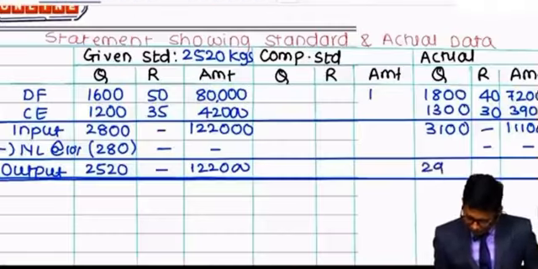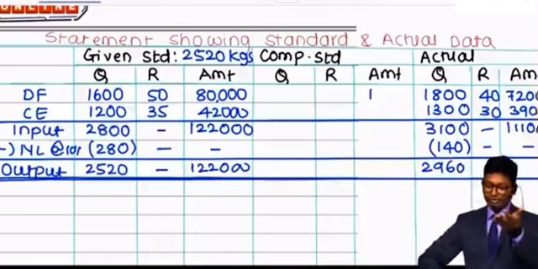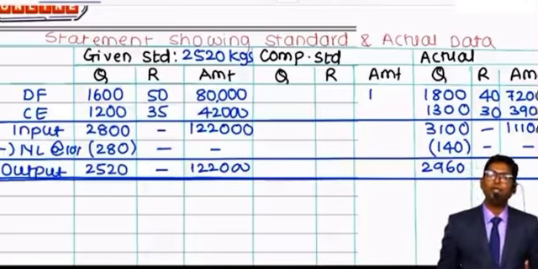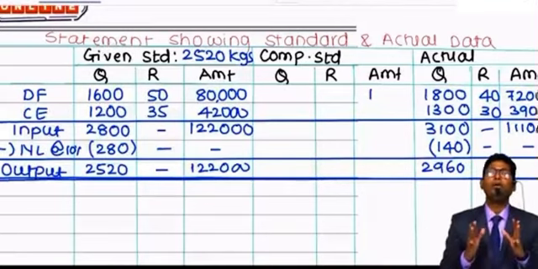Now try and understand. Question was saying 10% was the standard loss, but actual loss is not 10%, it is less than that. This is the scenario of abnormal gain. Because of your efficiency, you have saved the loss and you produce more. That means actual information is given for 2960 kgs. Now if you compare 2520 kgs data with 2960 kg data, that is not at all comparable, boss. That's why you should convert the given data at 2960 kgs.